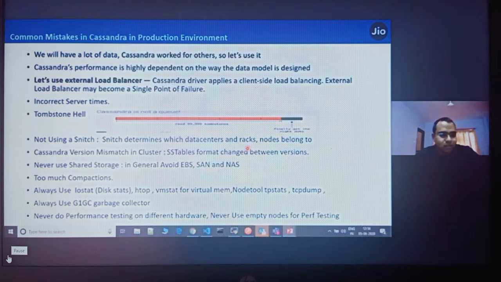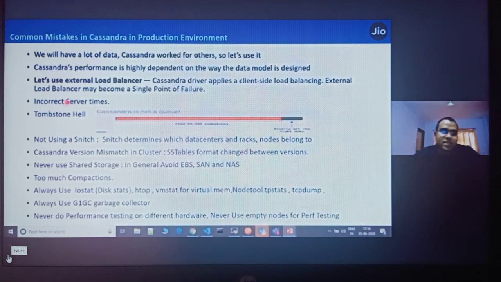Don't ever think of external load balancing with Cassandra. If you have an 18 node cluster, 10 node cluster, don't use an external load balancer, because it becomes a single point of failure. Cassandra client drivers are very good at client-side load balancing, so you don't need any external load balancing.